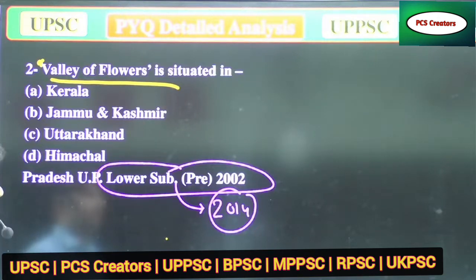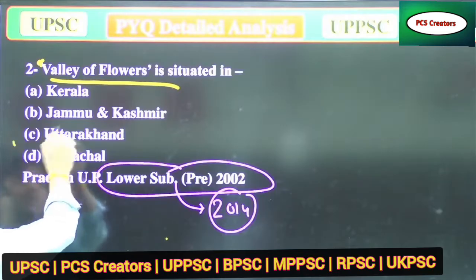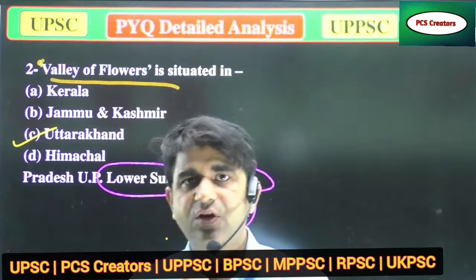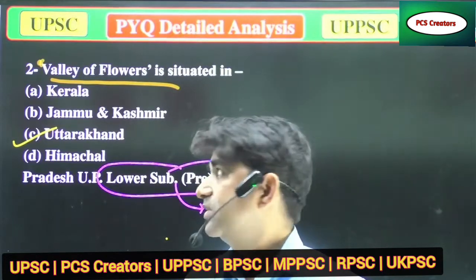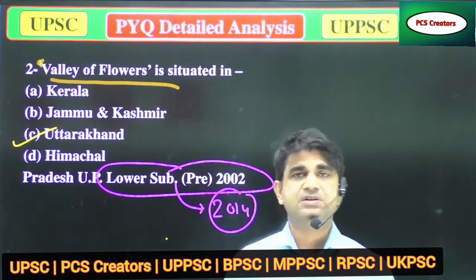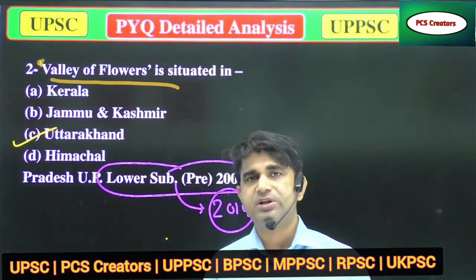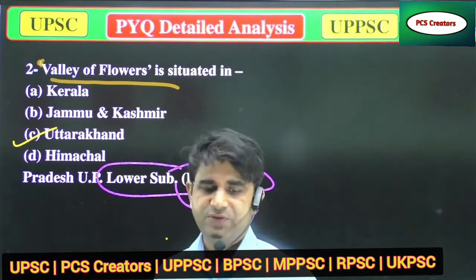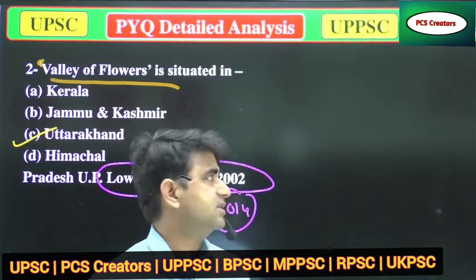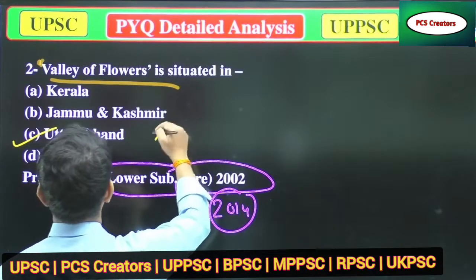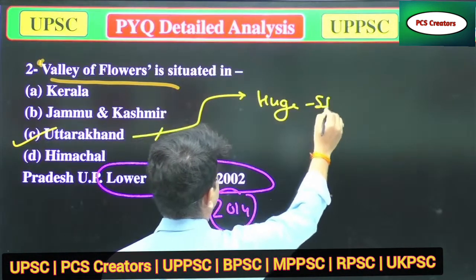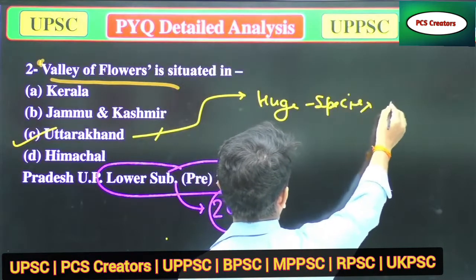Mainly Uttarakhand, or Uttaranchal, is famous for flowers. The valley of Uttarakhand is known as the valley of flowers, because in Uttarakhand near the Chamoli region, there are huge varieties, huge species of flowers.